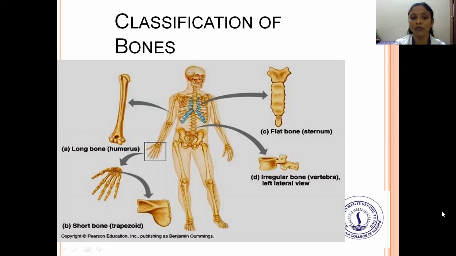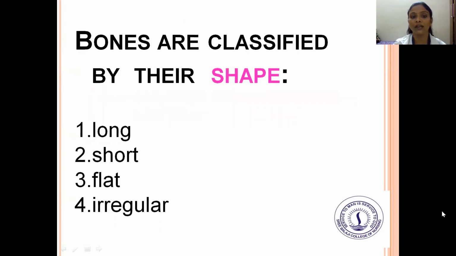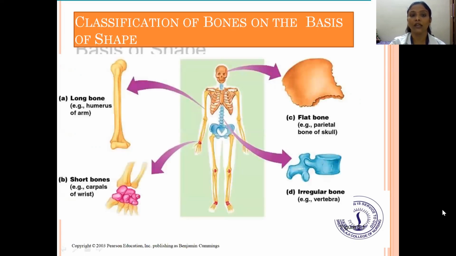So you can see the long bone, that is the humerus, short bone, that is the trapezoid, flat bone, that is the sternum, and irregular bone, that is the vertebra, in the left anterior view of a bone. Bones are classified by shape: long, short, flat, and irregular. The examples given below are: long bone, the femur; short bone, the carpus or wrist bone; flat bone, the bone of the skull, the parietal bone, which is very flat; and irregular bone, the vertebra, where each bone differs from the other bones.